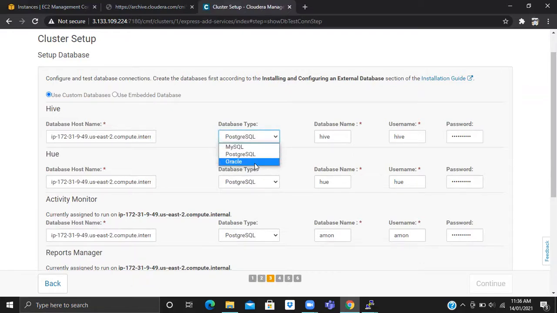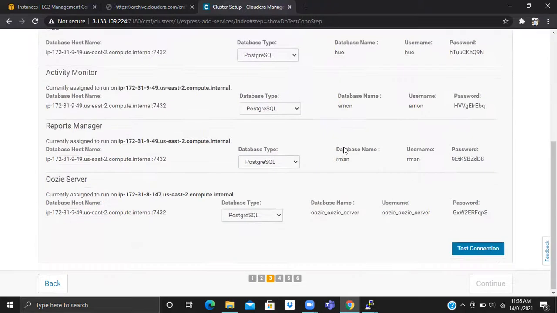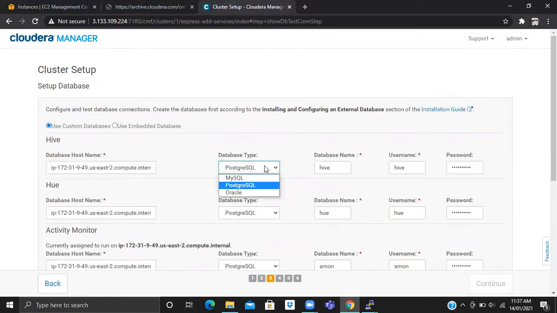Before this, you first need one EC2 machine, and in that EC2 machine you need to install the database service. You can use RDS also here, MySQL RDS or Oracle RDS. PostgreSQL should not be used for a production environment. Then what do we use for production? Oracle, MySQL or RDS.